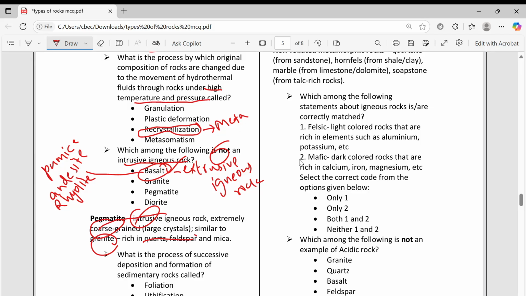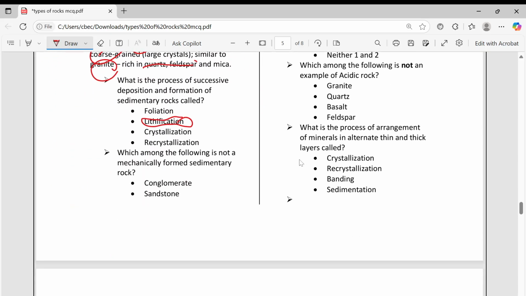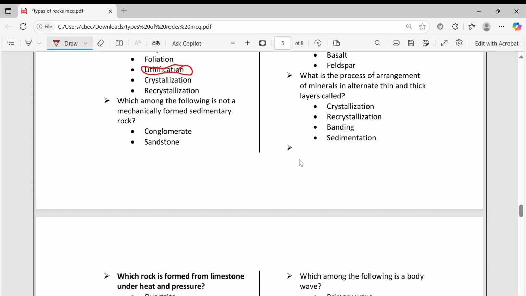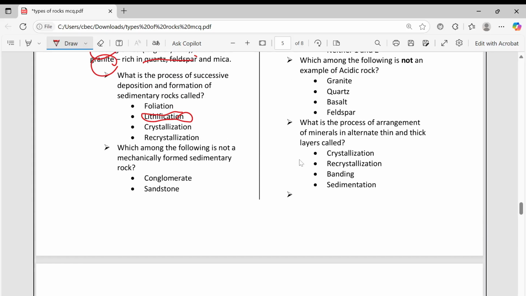Next, what is the process of successive deposition and formation of sedimentary rocks called? This is lithification, converting into rock. Which among the following is not mechanically formed? Mechanically means grain by grain coming, by motion. They are coming and depositing one by one, particle by particle, and through the process of lithification it is converting.